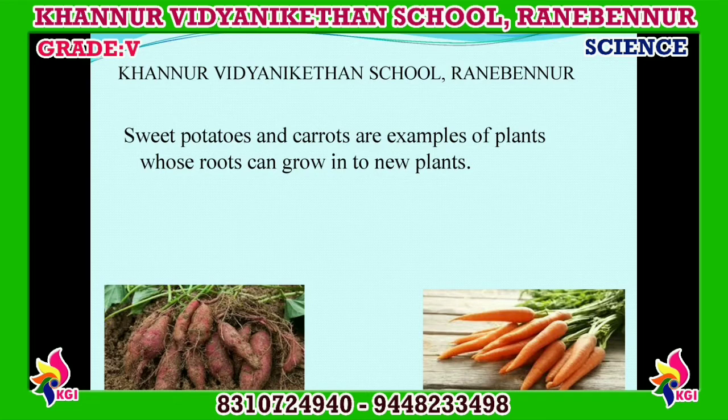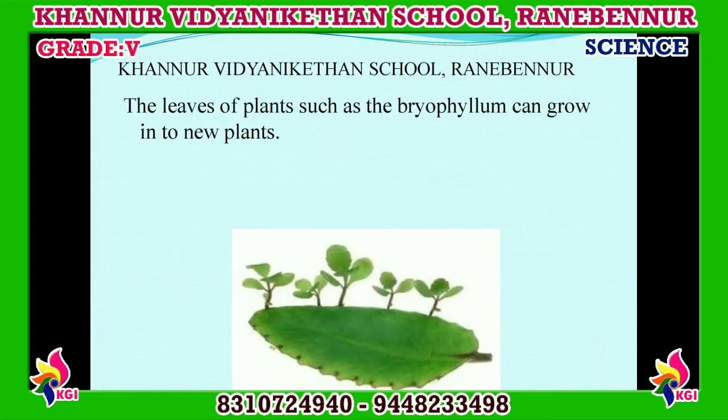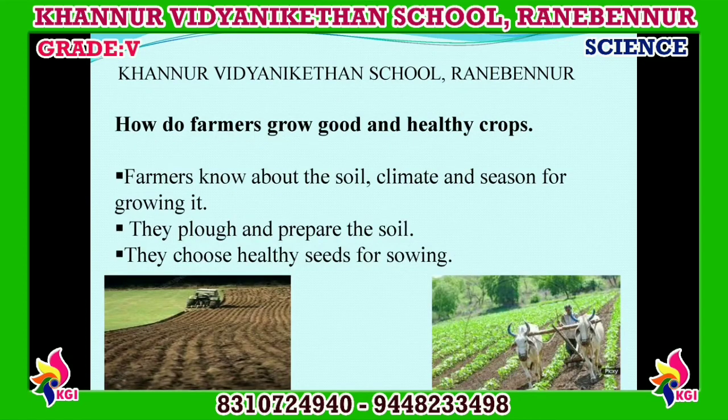Next, the leaves of a plant such as bryophyllum can grow into new plant. In bryophyllum plant, a new plant can be grown with the help of leaf. So these all are examples of a plant from which new plant can be grown with the help of root, stem and leaves. Now we shall see how do farmers grow good and healthy crops.